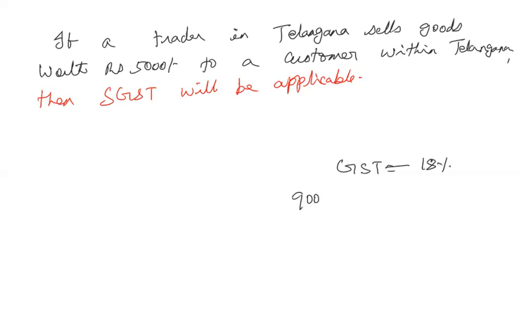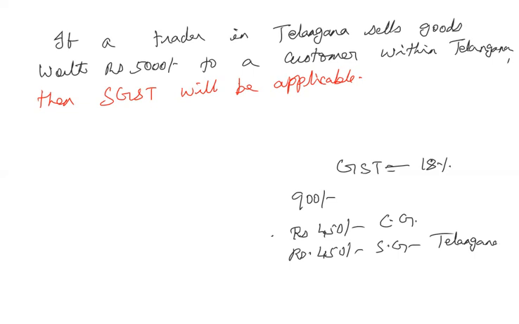Out of that 900 rupees, it will be split between the central government and the state of Telangana. Here the final customer is also in Telangana itself, so it will be rupees 450 to the central government and rupees 450 to the state government, that is Telangana.